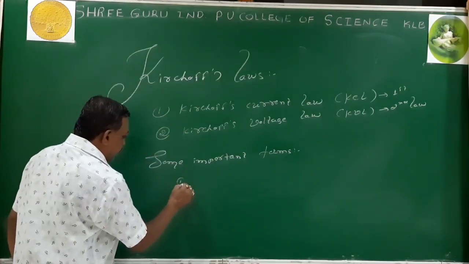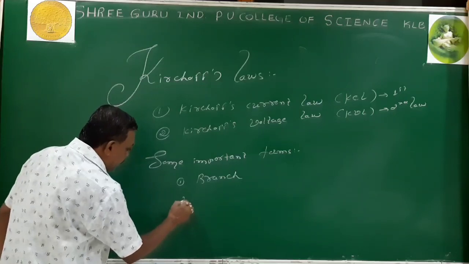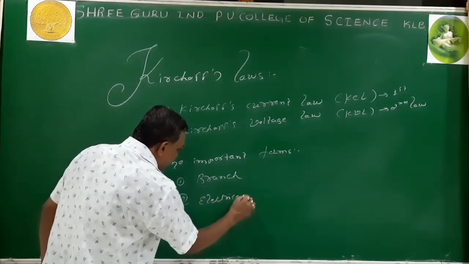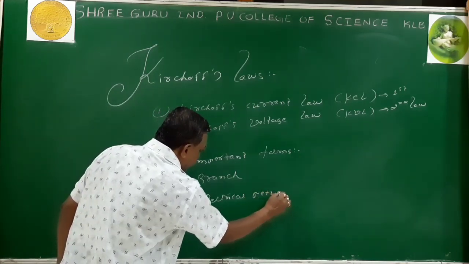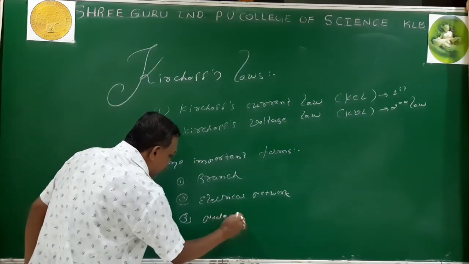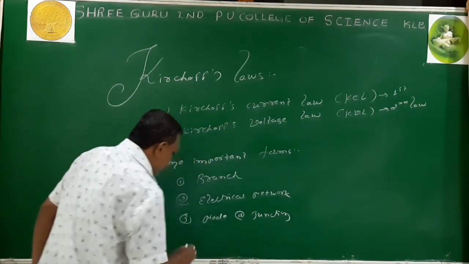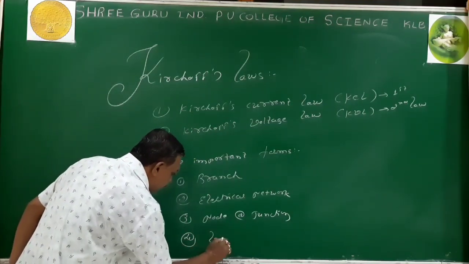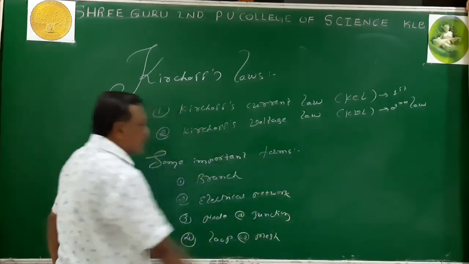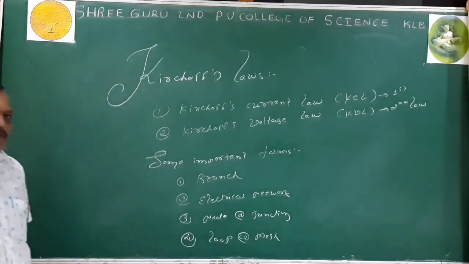First one is branch. Second one is electrical network. Third one is node or junction. Fourth one is loop or mesh. So these are the four terms we have frequently used while dealing with Kirchhoff's laws.